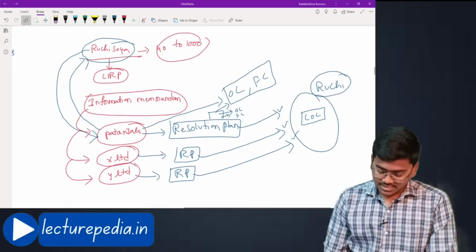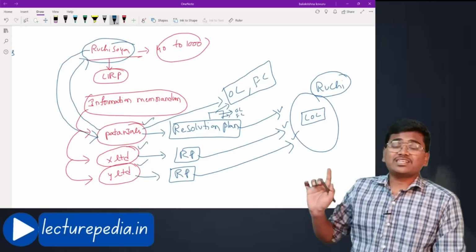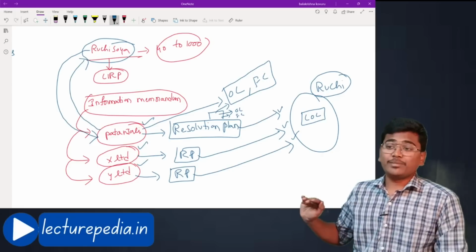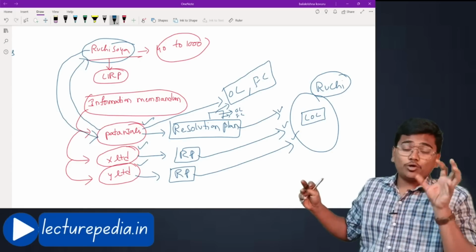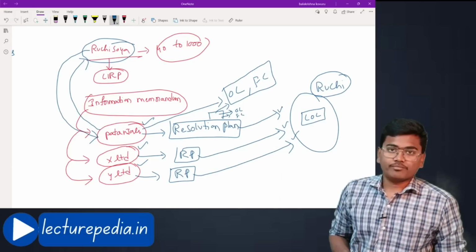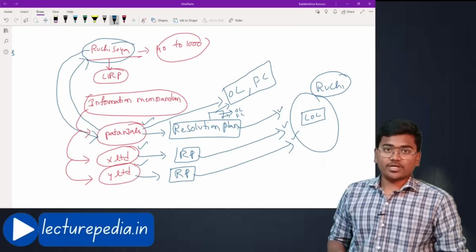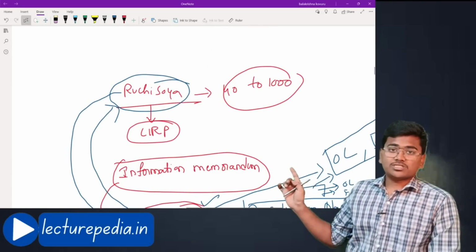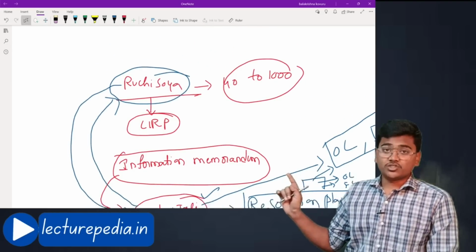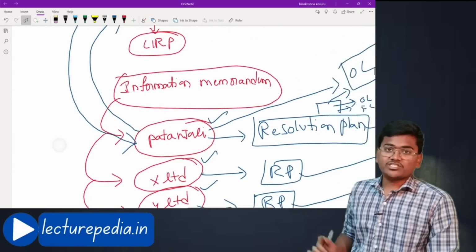In this case, Patanjali, X Limited, Y Limited, all these will be known as resolution applicants because they are submitting a resolution plan. As per the resolution plan, they want to take over the corporate debtor. Simply, they are trying to take over the business of the corporate debtor. In this way, the company which was on the verge of insolvency was survived by Patanjali Group.